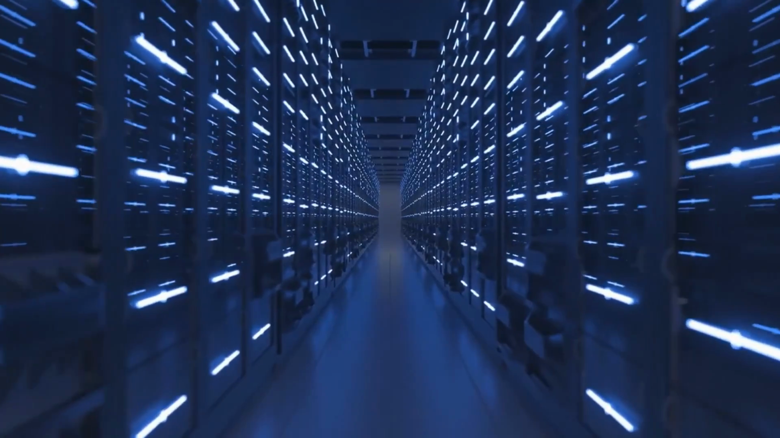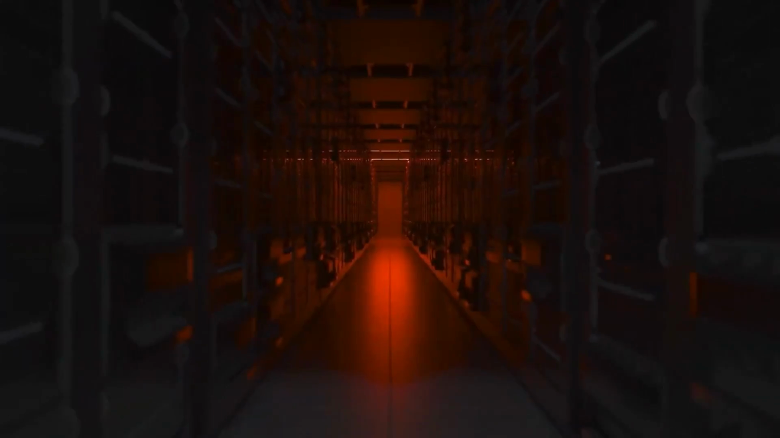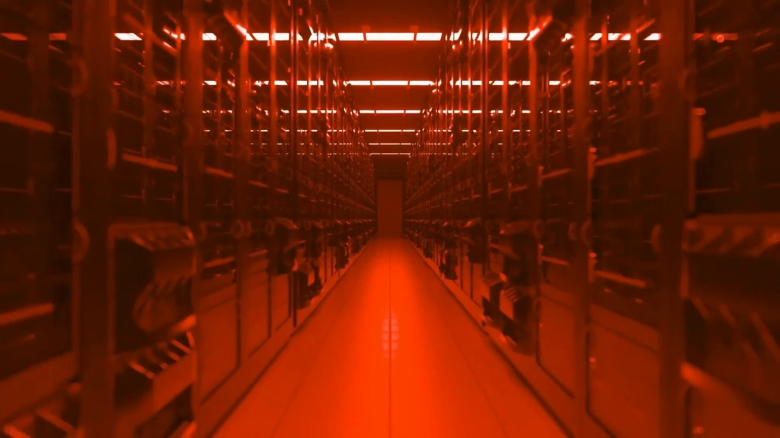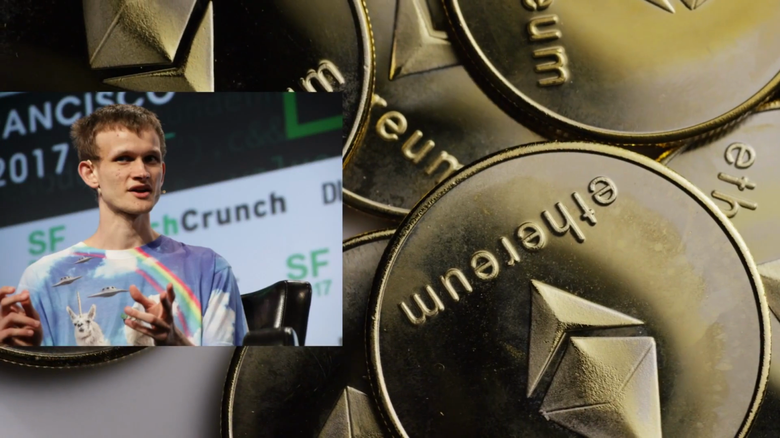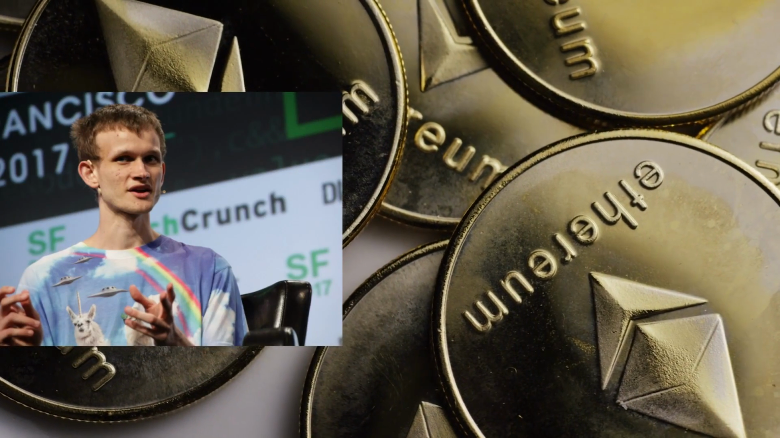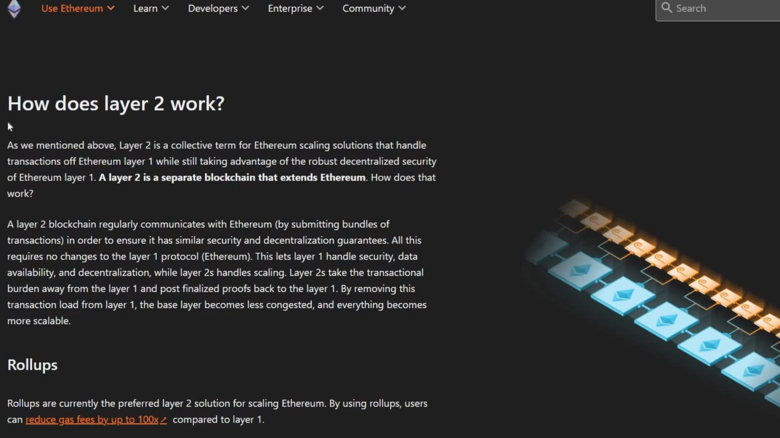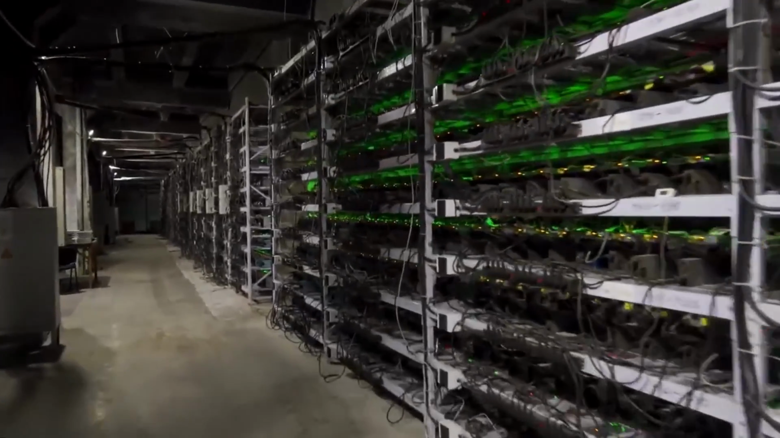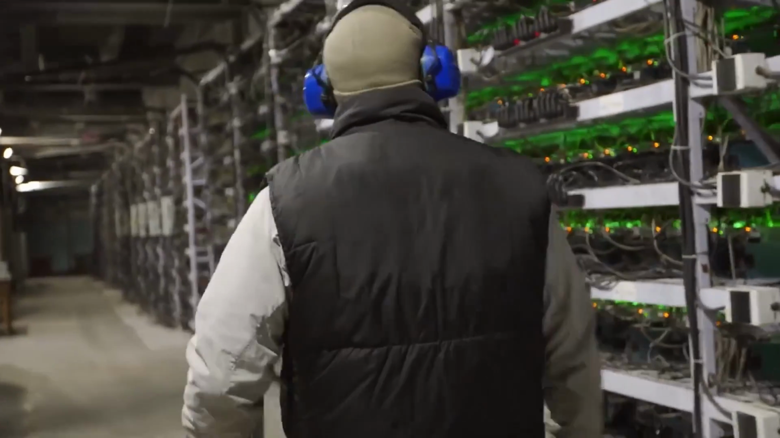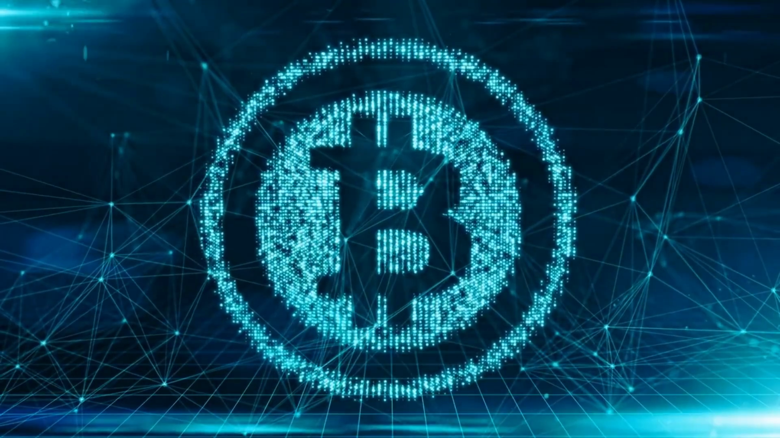Now this is a more energy efficient alternative to the original proof of work model that incurs enormous expenditure of energy. That's why Vitalik Buterin, founder of Ethereum, is processing ETH 2.0, which is layer 2, that uses proof of stake. Proof of work requires a lot of mining that uses computing power to solve mathematical equations, such as our very own and known Bitcoin.